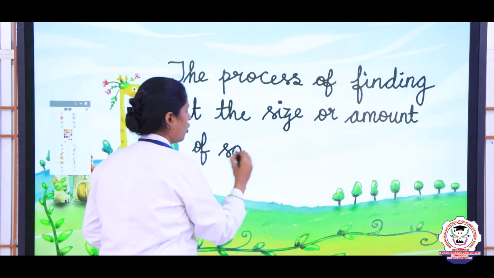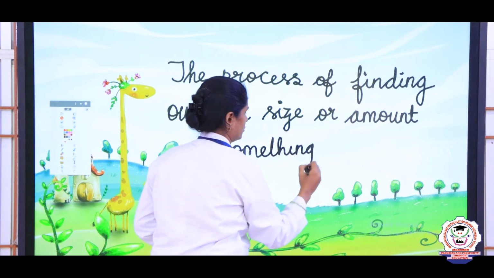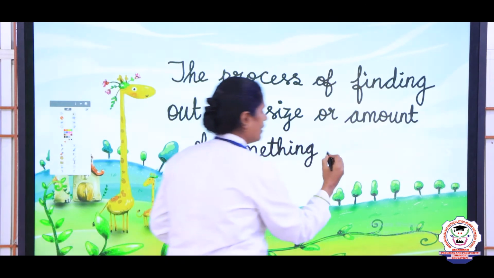It can be any object or any thing. This is known as measurement.